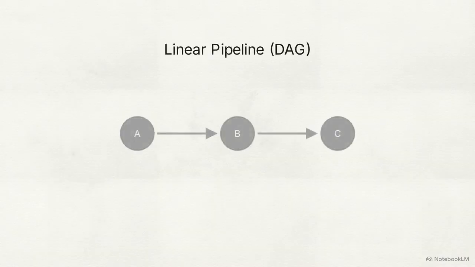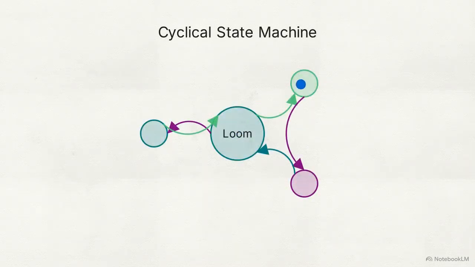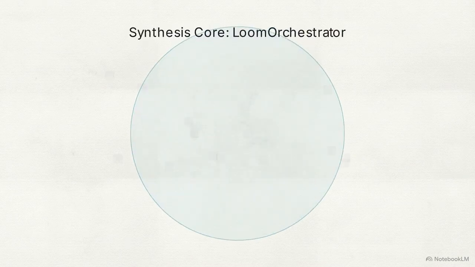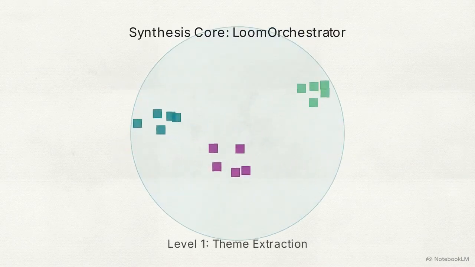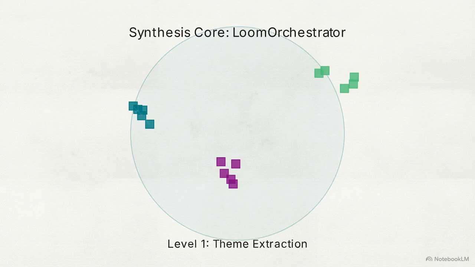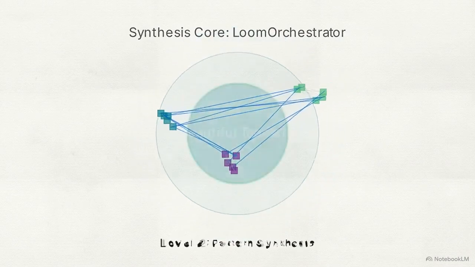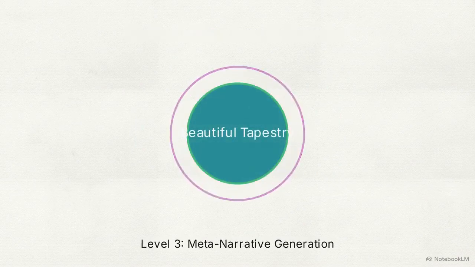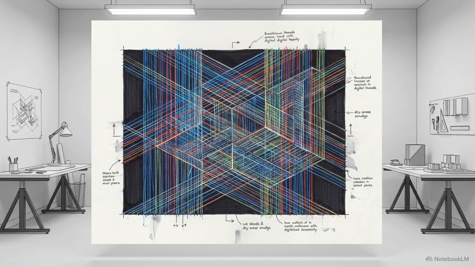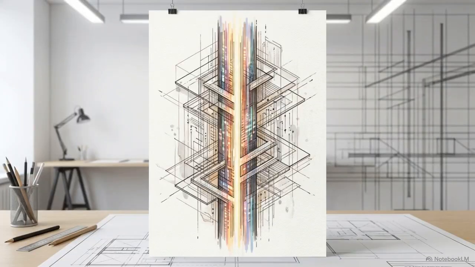This compares a linear, directed acyclic graph with GestaltView's cyclical state machine. The recursive Loom orchestrator executes 3 levels. Theme extraction sorts raw drops, pattern synthesis connects isolated themes into complex webs, and meta-narrative generation compresses these webs into a single cohesive narrative node. This final synthesized output is known as the beautiful tapestry.